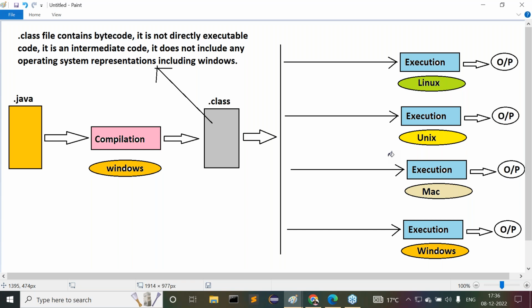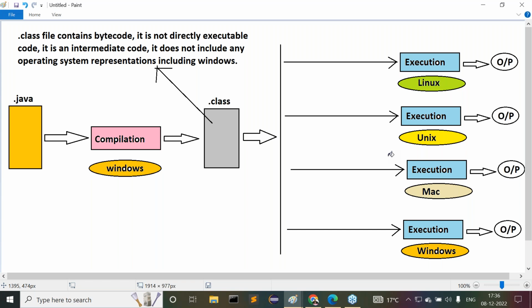What is the nature of the .class file? A .class file contains bytecode. What is the nature of the bytecode? It is not a directly executable code. It is an intermediate code. It doesn't include any operating system representations, including Windows. Why am I stressing on Windows? Because we compiled our code on Windows. Even though you compile your code on Windows, the .class file doesn't have Windows representations. Clear?